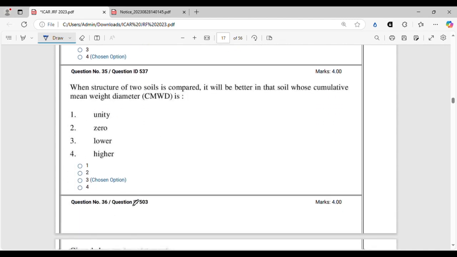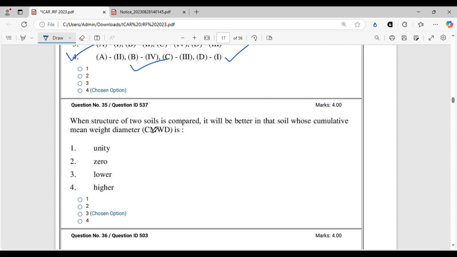All right, moving on. When structure of two soils is compared, it will be better in that soil whose cumulative mean wet diameter is, here, this is a wrong question. You can see it will not be cumulative, it will be change, because CMWD is mostly expressed as change in mean wet diameter, change in MWD.